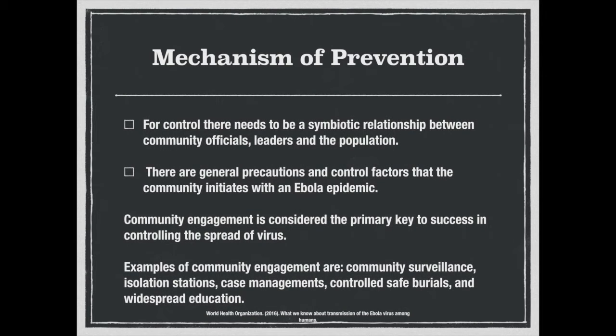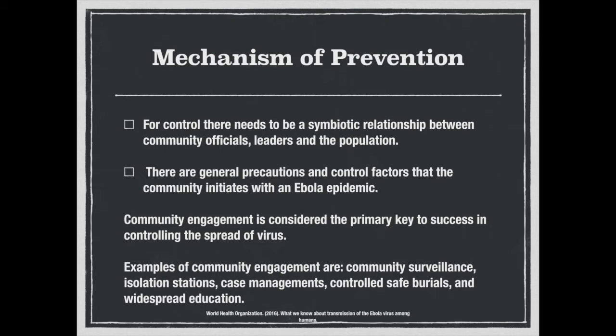Mechanisms that are used to control the virus itself and spread of the disease are multifaceted. In order for a community to successfully control the spread of a virus, there needs to be a symbiotic relationship between community officials, leaders, and the population. There are general precautions and control factors that the community initiates with the Ebola epidemic.